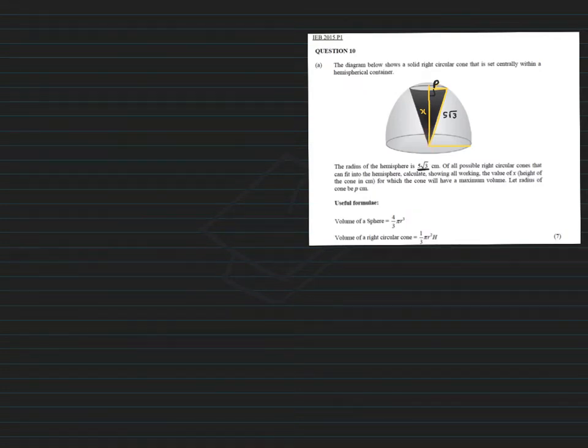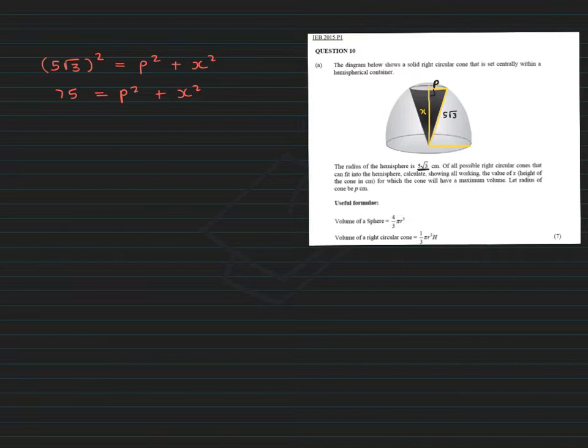So since I see that right angle triangle, I'm going to use some good old Pythagoras. The hypotenuse squared is the side squared plus the side squared. So that's going to be 25 times 3. So 75 is going to be equal to p squared plus x squared.